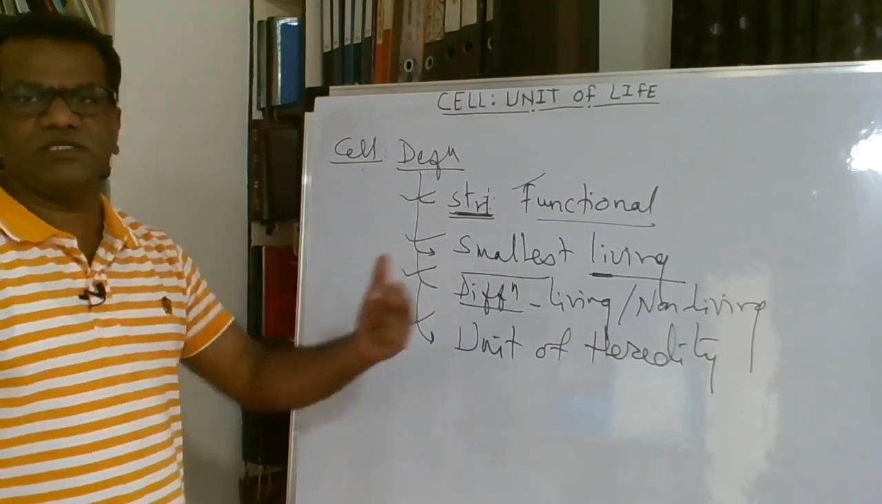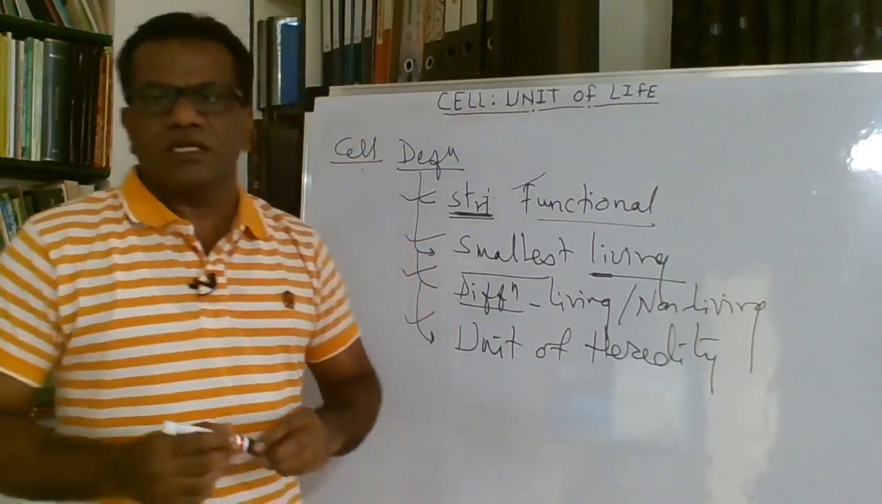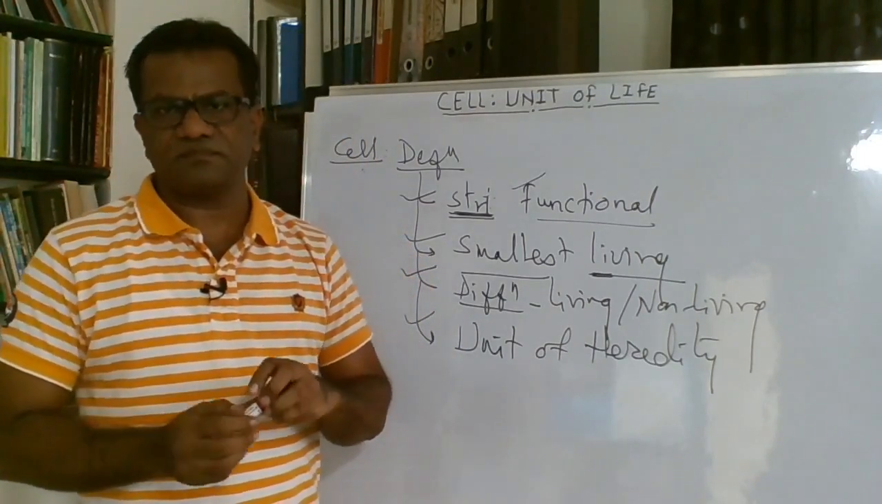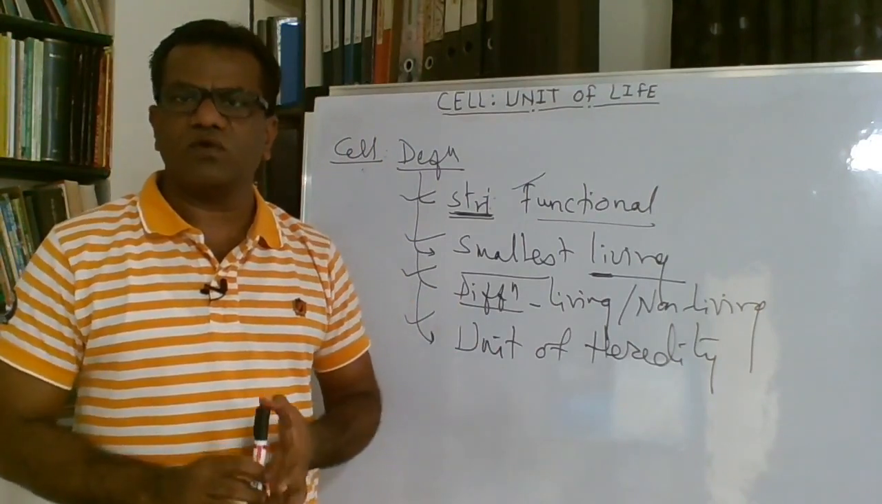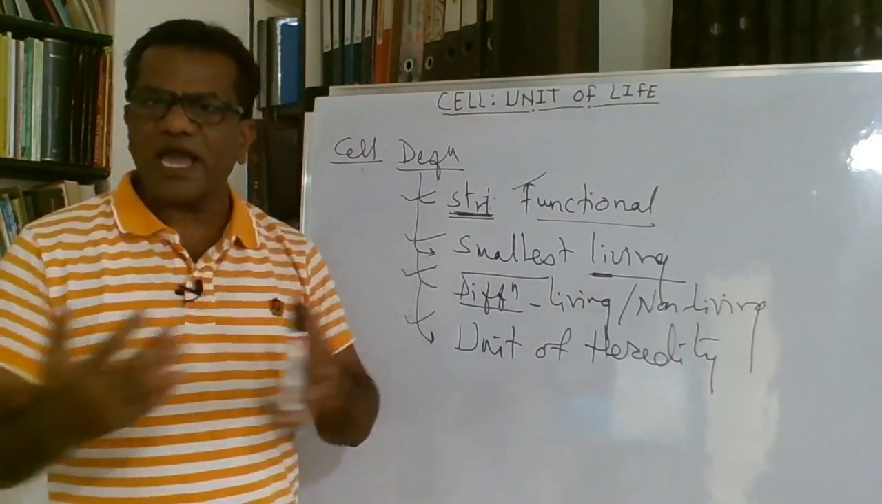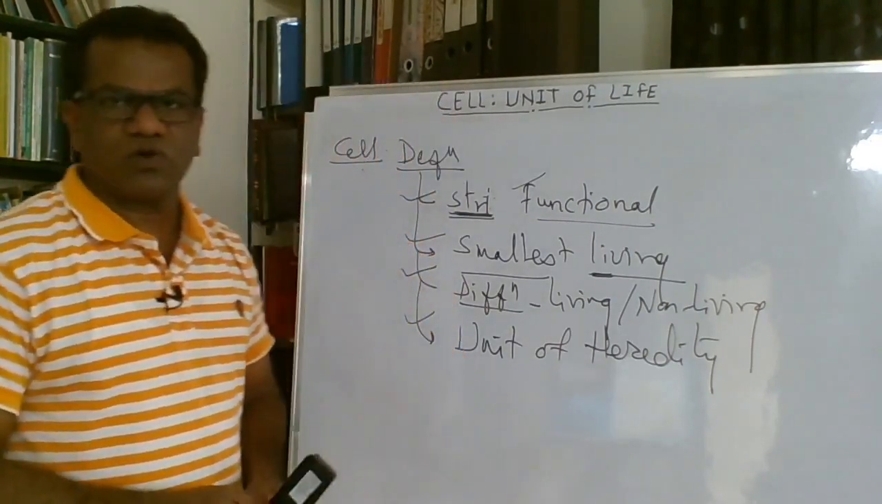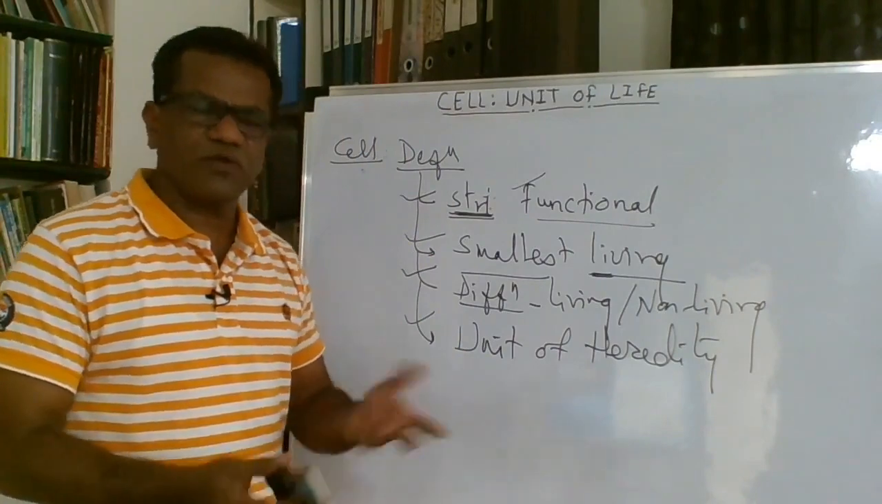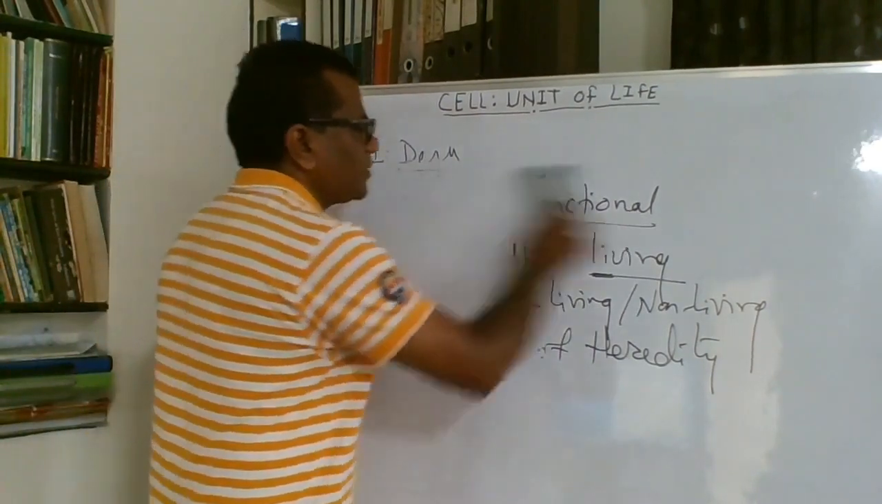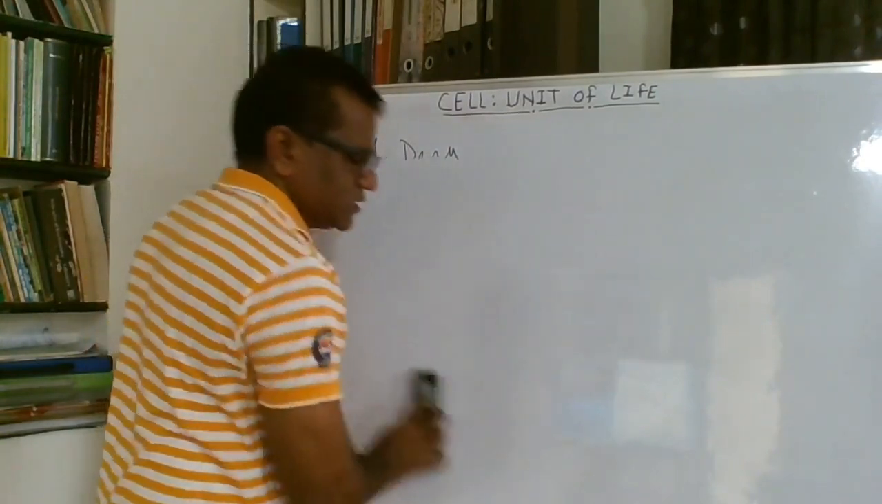It carries genes or the DNA from one generation to the next generation. Now this cell was discovered by so many scientists. The discovery of the cell has been contributed by a lot of workers, and we will discuss one by one who are involved in the discovery of the cell.